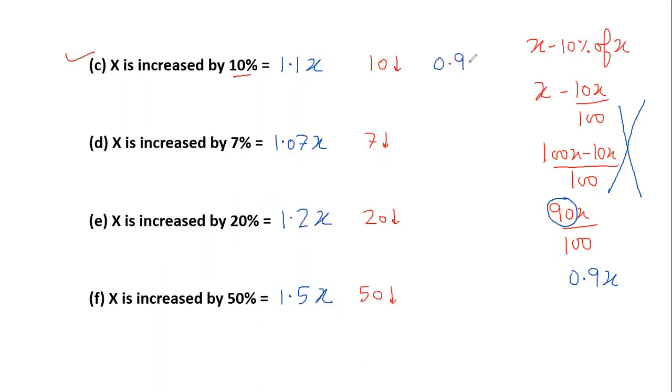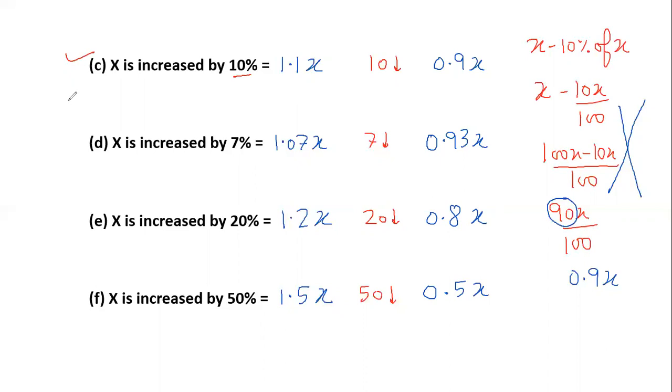So it will become 0.9 times. Similarly, if something is decreased by 7%, I'll subtract 7 from 100, that's 93. So it will eventually become 0.93 times. Decreased by 20%, 100 minus 20 is 80, so 0.8 times. Decreased by 50%, 0.5 times.